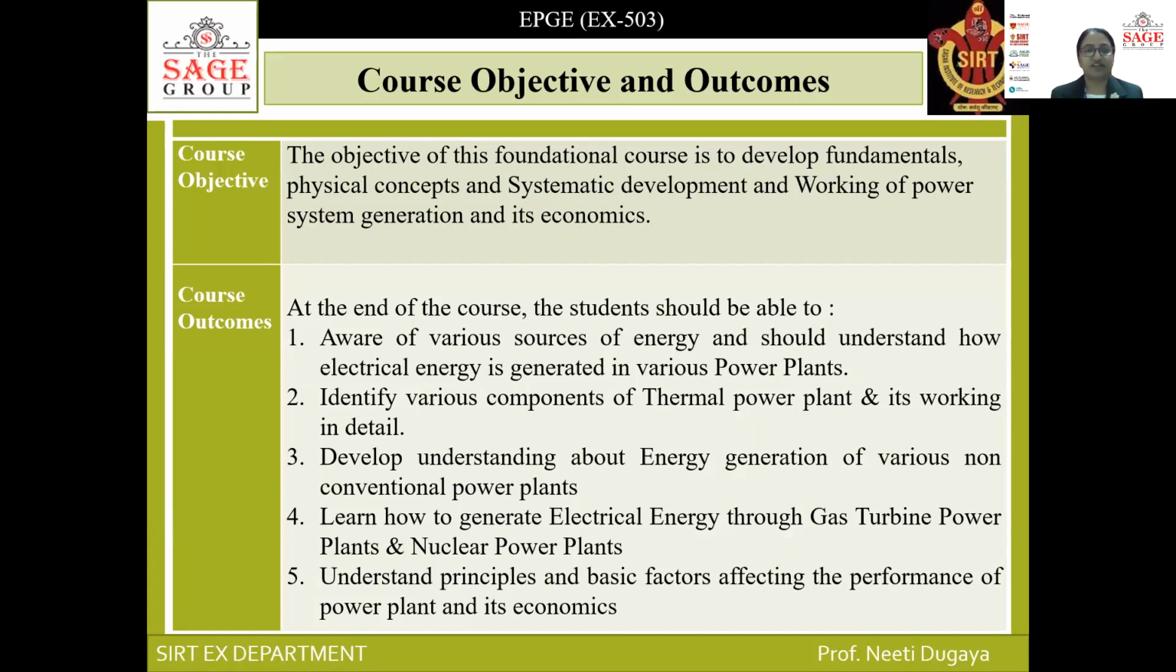And there are five course outcomes also. What are the course outcomes? Now, after studying this whole subject, what are your key outcomes? What should students get out of this syllabus? At the end of the course, students shall be able to, number one, be aware of various sources of energy and understand how electrical energy is generated in various power plants.